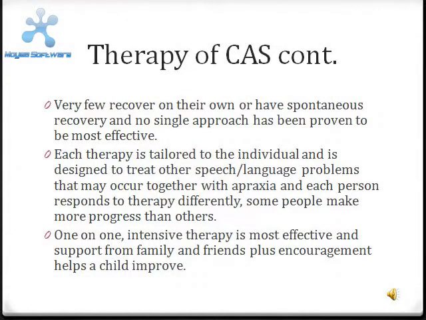Therapy of CAS continues. Very few children recover on their own and have spontaneous recovery, and no single approach has been proven to be most effective. Each therapy is tailored to the individual and is designed to treat other speech-language problems that may occur together with apraxia, and each person responds to therapy differently. Some people make more progress than others. One-on-one intensive therapy is most effective, and support from family and friends, plus encouragement, helps a child's improvement.